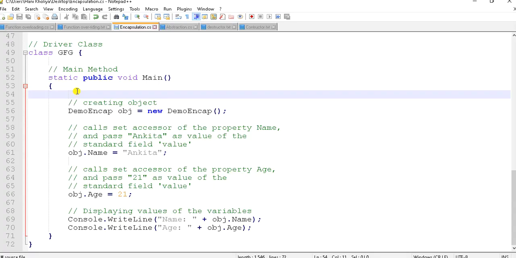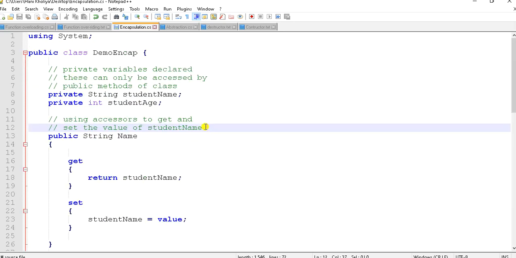So this is the code for encapsulation, where we have class GFG, the main method, static public void main, and we are creating object demo encap. Actually, the class is starting from here. We have public class demo encap.